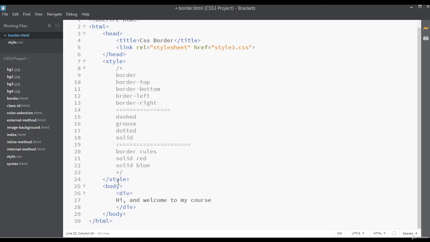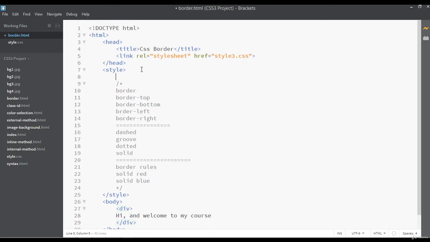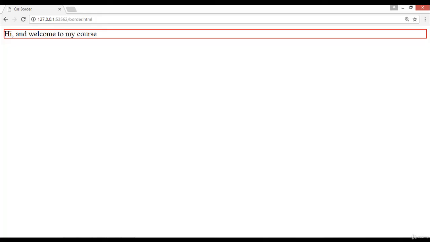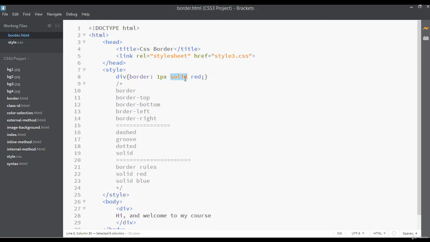So let's just work on some real examples. So we have a div tag here. I'm just going to select this inside the CSS, then curly braces, border 1 pixel solid red border. So you can just save this and see the preview. So this is just 1 pixel solid border and the color is red. So this is the type of border solid that I have just mentioned here. You can see this is the solid and the color is red, and this is the pixel.